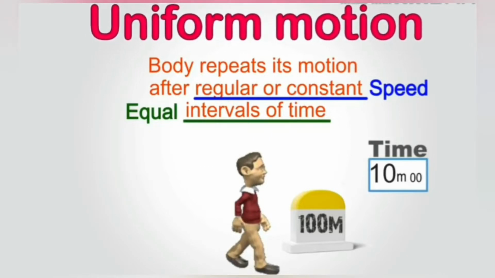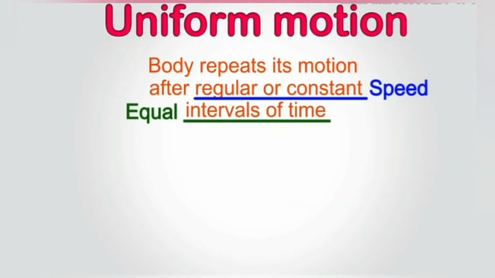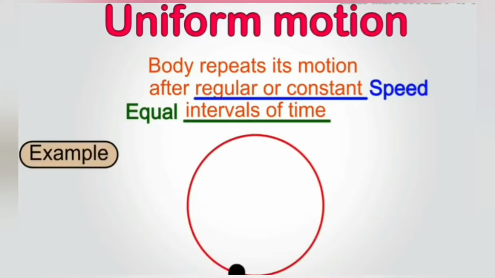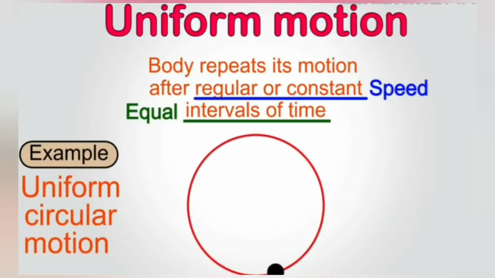This is uniform motion. And as long as this condition is fulfilled, we can use this concept of uniform motion in other types of motion as well. So if this type of motion is carried out in a circular path, then it is known as uniform circular motion.